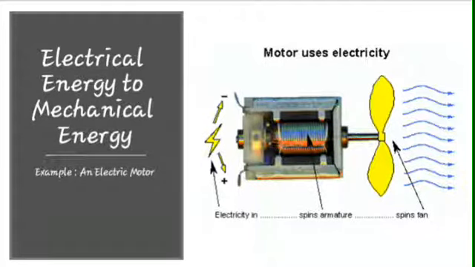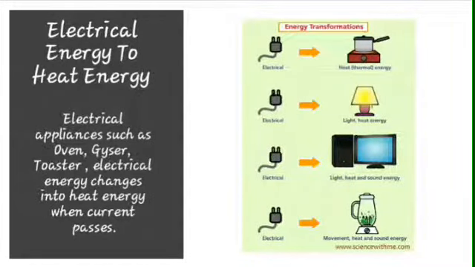The third example is electrical energy to heat energy. Examples are appliances such as geyser, oven, toaster. Electrical energy changes into heat energy when current passes through it.